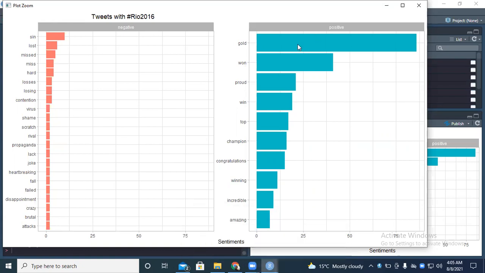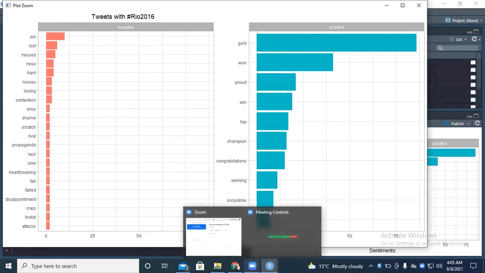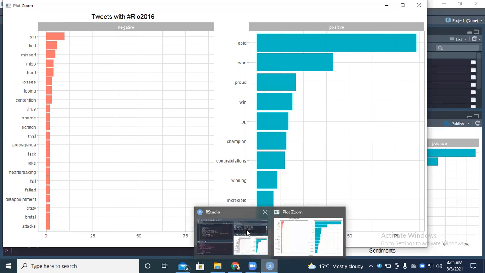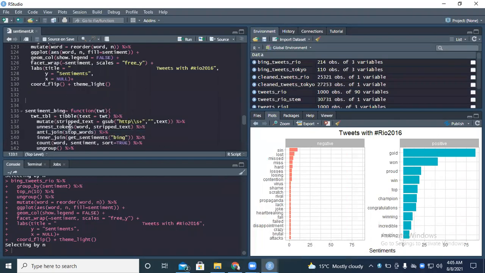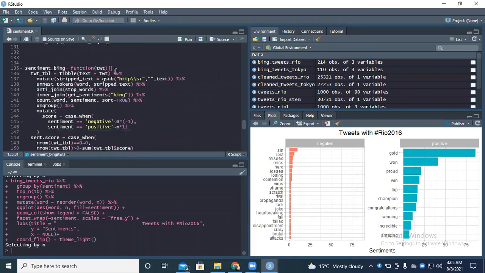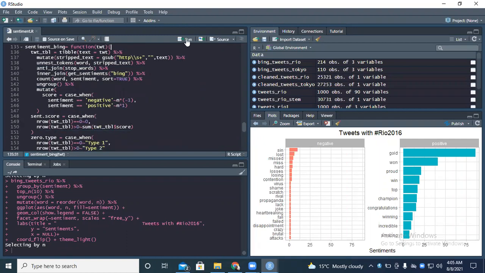But again, when you look at the positive words and how they were used in Rio 2016, you will see that we have a drop in the count. We have a drop in the count of those words in Tokyo 2020. So let's look at another different approach. And in this approach, we want to look at the sentiment score just to quantify further.